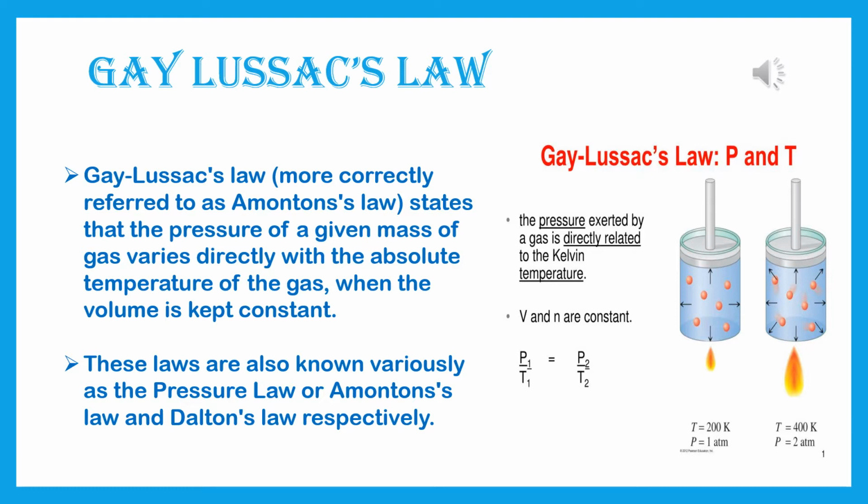Diagrammatic representation has been shown. The pressure exerted by a gas is directly related to the Kelvin temperature. V and N are constant. V means volume of gas and N means number of molecules of a gas. Then, according to Gay-Lussac's law, P1 by T1 is equal to P2 by T2, where P is the pressure and T is the Kelvin temperature or temperature in Kelvin scale.